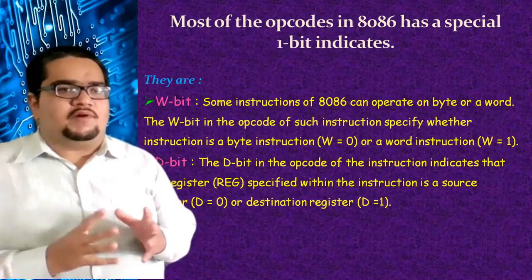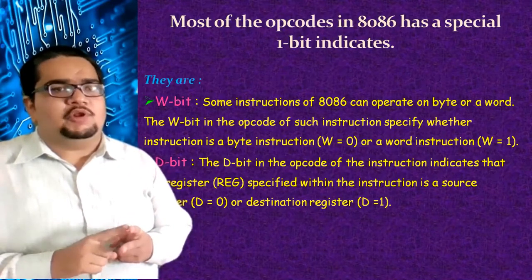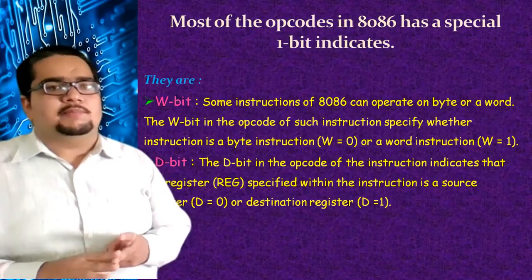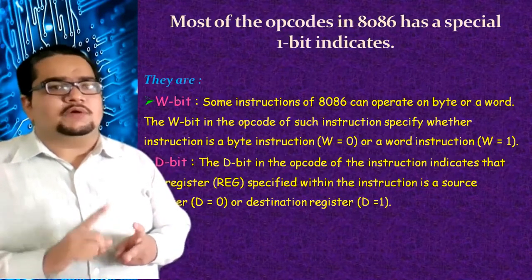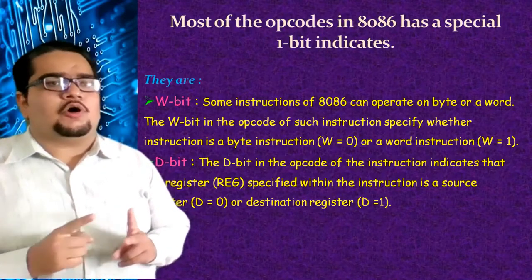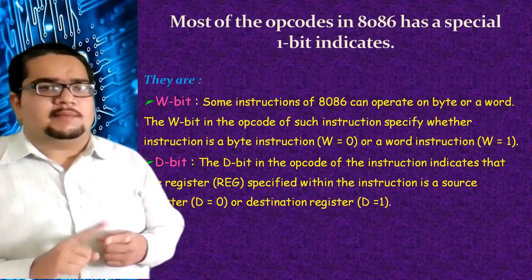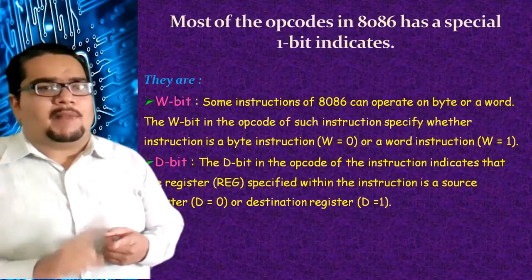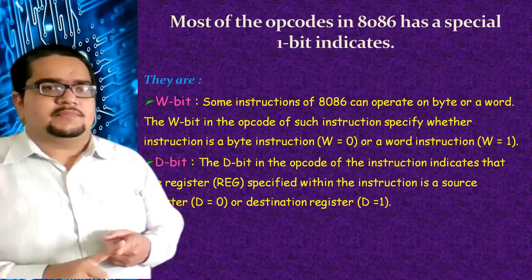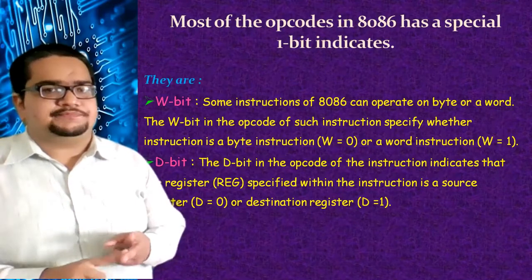Basically, W stands for word here. A word is nothing but 2 bytes. So when the W bit is 0, it is not a word, it is a byte. When the W bit is 1, it is a word. So whether it is a byte operation or a word operation will be indicated by the W bit. If the W bit is 0, the operation is a byte operation, meaning the operand size will be 8 bits. When the W bit is 1, the operand size will be 16 bits.